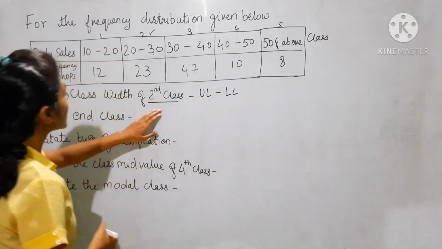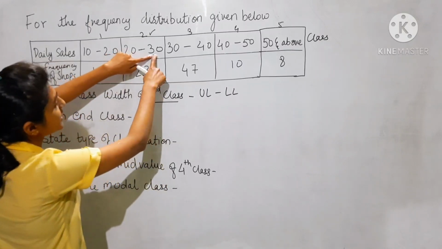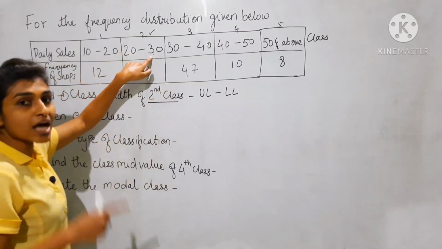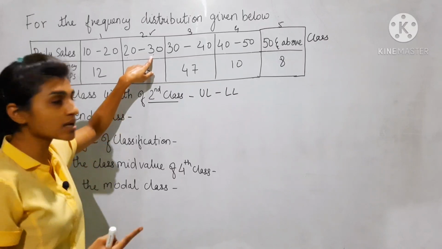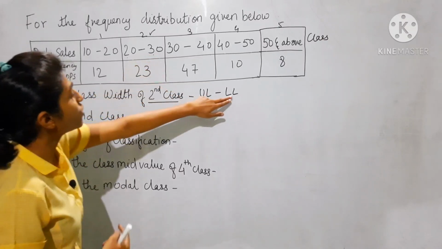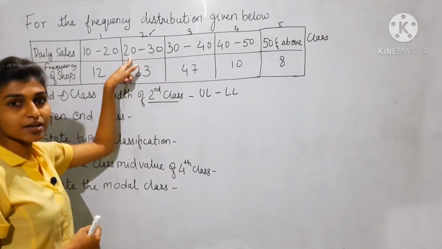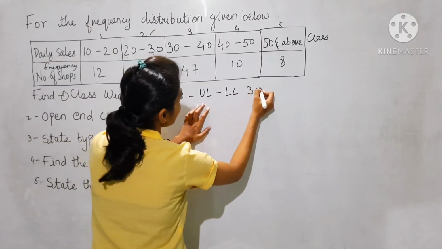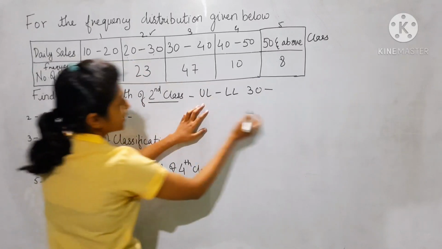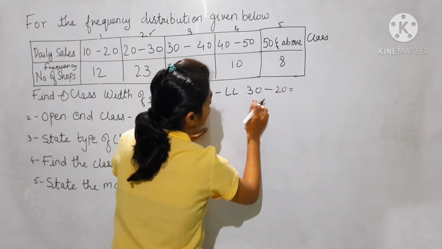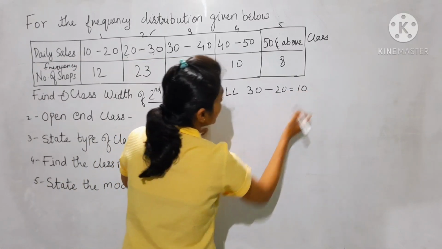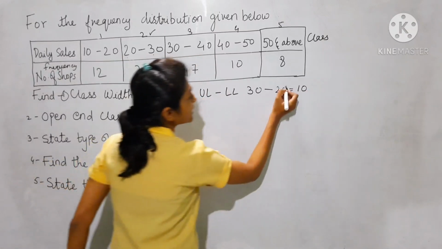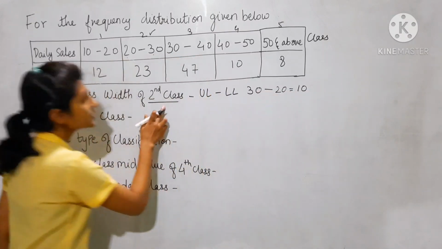The upper limit is the greatest, largest number, and the lower limit is the smallest number, that is 20. So the upper limit is 30 minus 20, the lower limit. 30 minus 20 gives 10. So 10 is the class width of the second class.